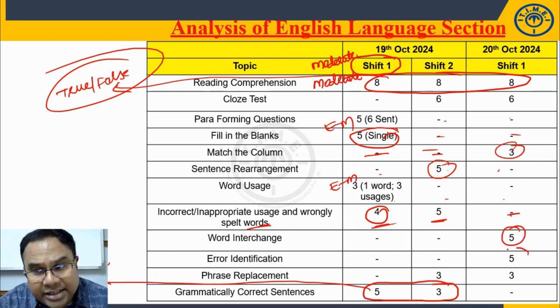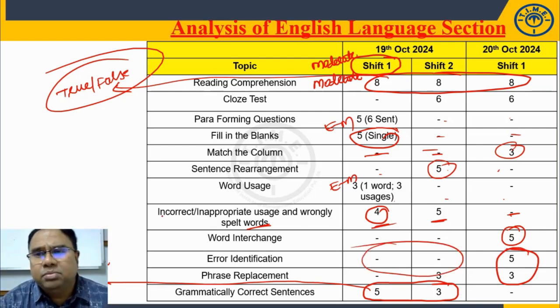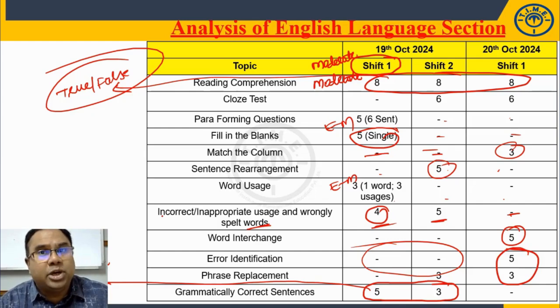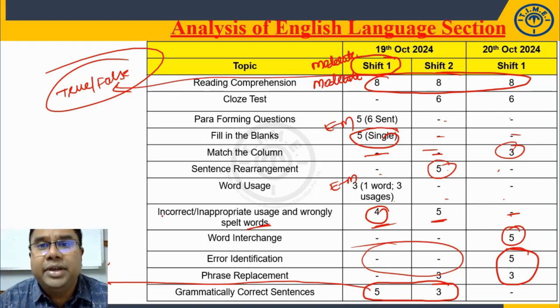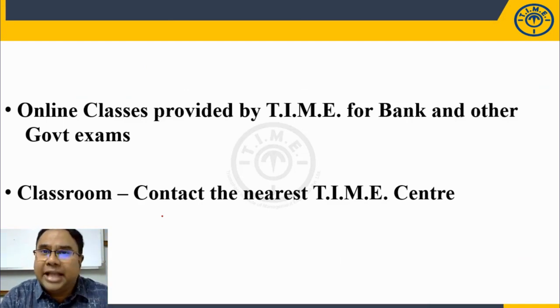Error identification, phrase replacement, it was there on 20th October slot, not present here. So shift 1 was moderate. But overall I can say RC was moderate because of that true or false question type, and grammatically correct sentences were also moderate because of the level of grammar that was tested. But otherwise, all these fill in the blanks, match the column, word interchange, phrase replacement, error identification are your regular features in your preliminary examination, students. Right? So this is about the analysis of IBPS PO 2024.